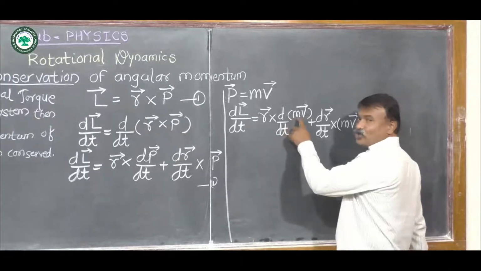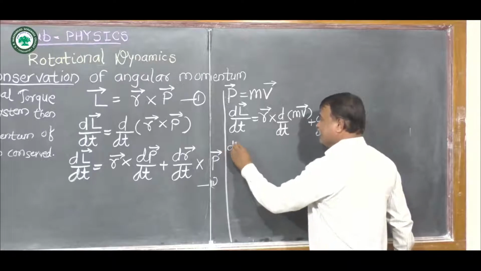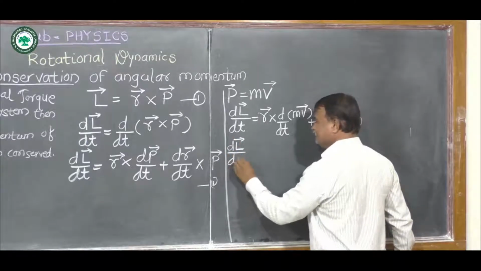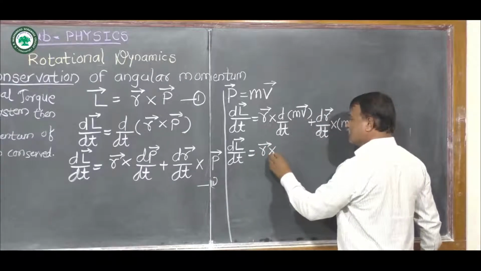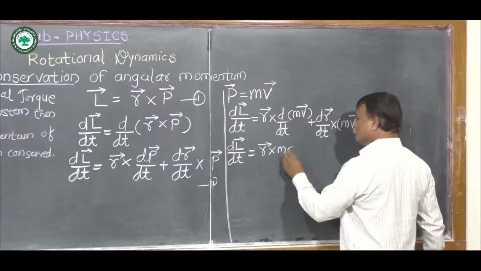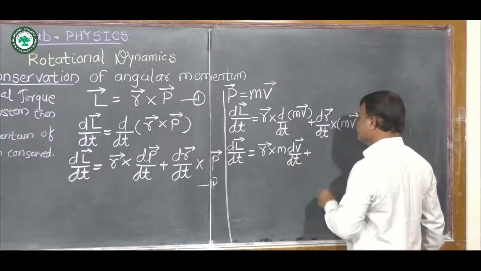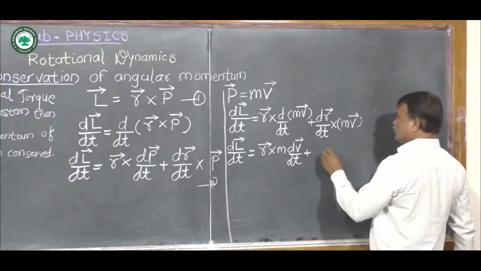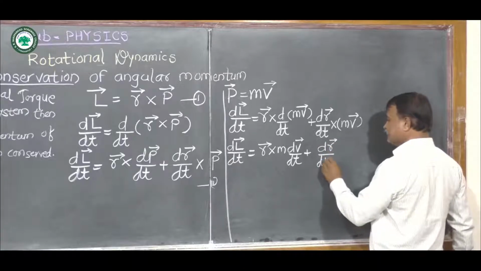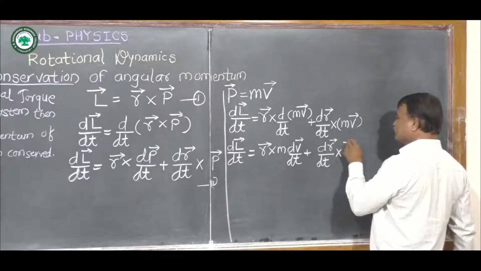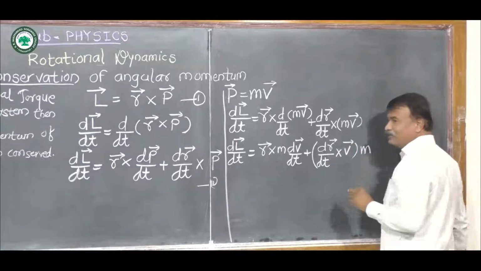Now here m is constant, so take it out of the derivative, then we get dL bar by dt is equal to r bar cross m into dv bar by dt plus this dr bar by dt cross v bar. This is in bracket, the remaining is mass, so multiply by mass.